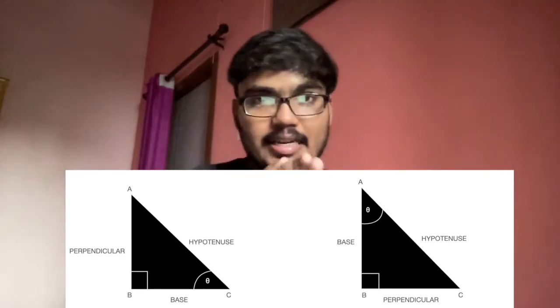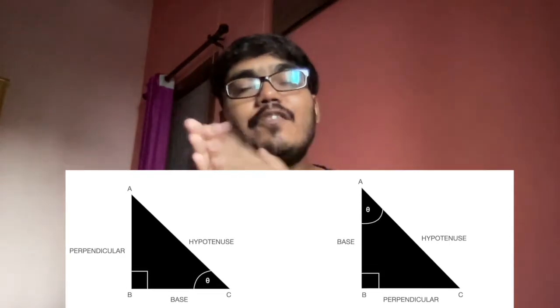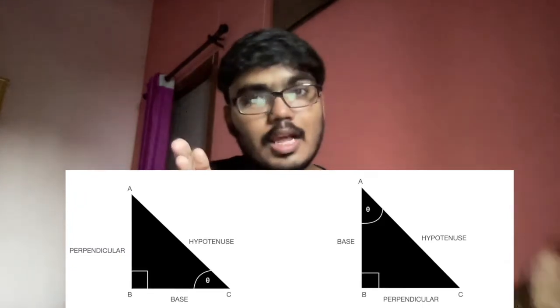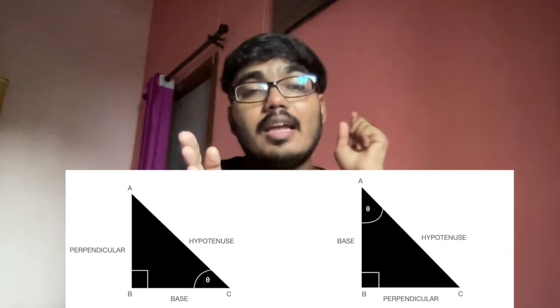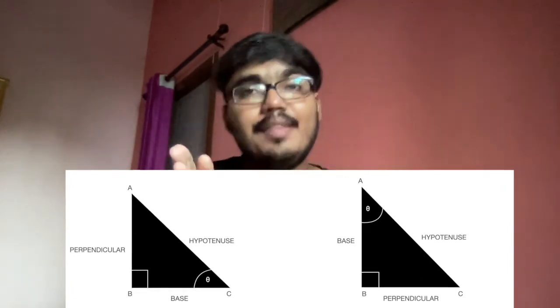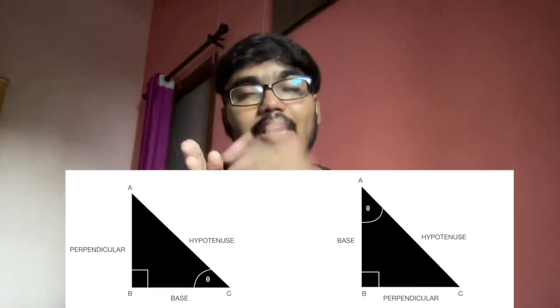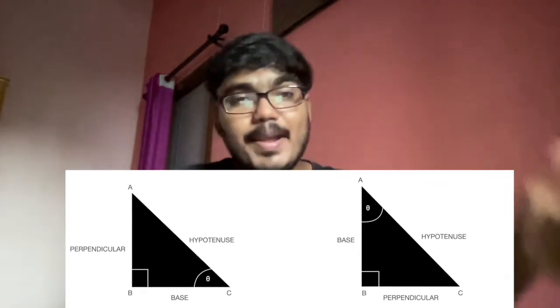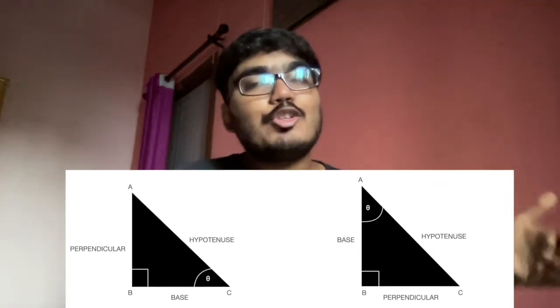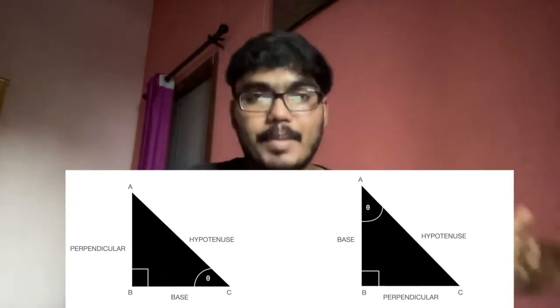Which you've taken theta. So the side in front of that angle is the perpendicular. So in the first case, where angle C is theta, what is the side in front of that? We have AB. So over here, AB is perpendicular and naturally BC is the base.